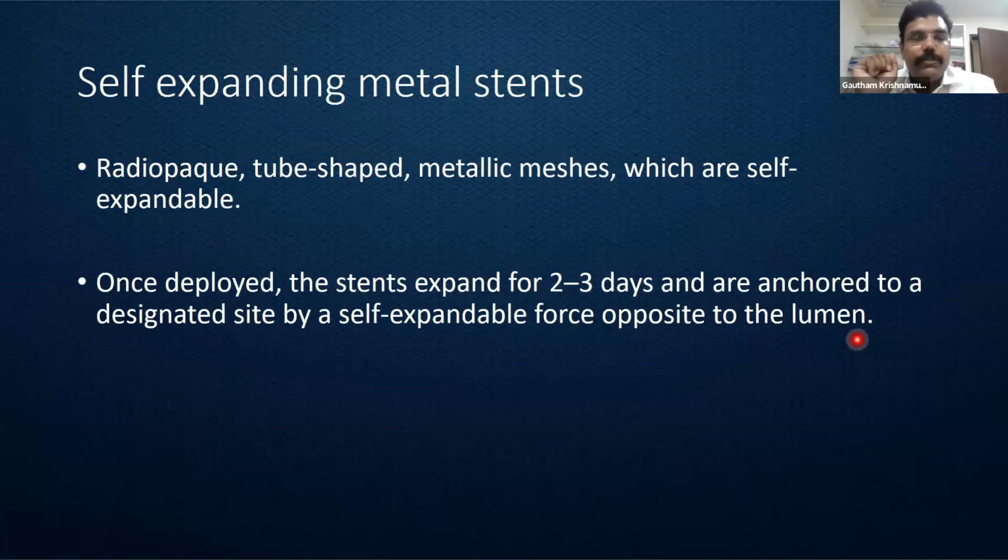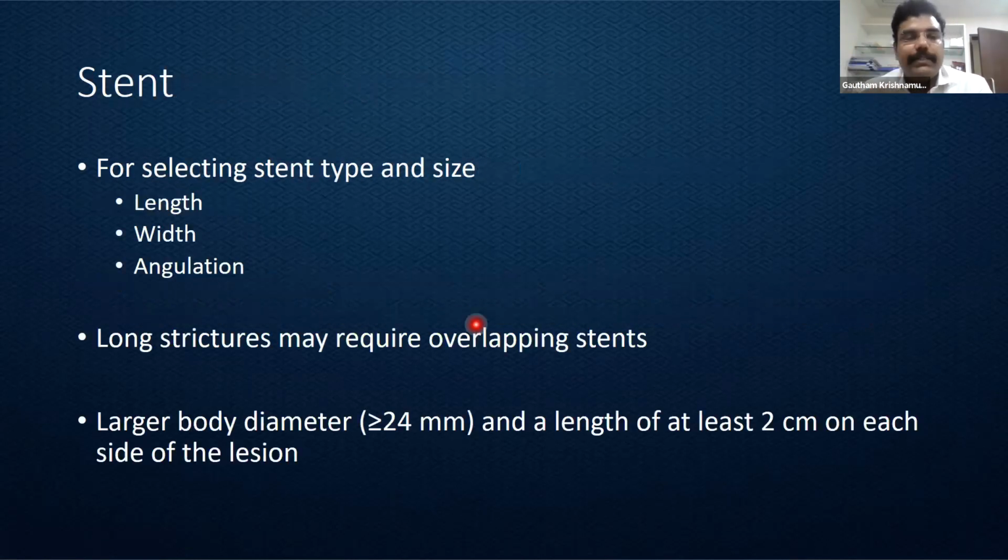The more commonly used endotherapy is the self-expanding metal stents, which are radio-opaque tube-shaped metallic meshes. We have both the covered and the uncovered. Generally, in case of malignant obstruction, we use an uncovered stent because the chance of stent migration is lower. Once they are deployed, they gradually increase their diameter over a period of 2 to 3 days, and thereby reduce the chance of migration.